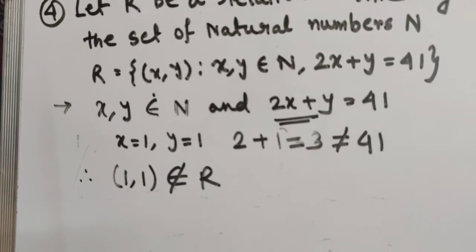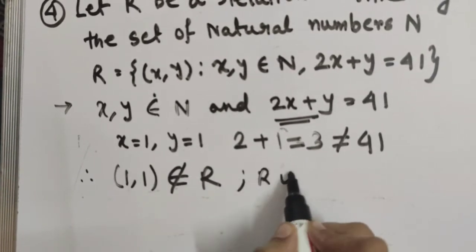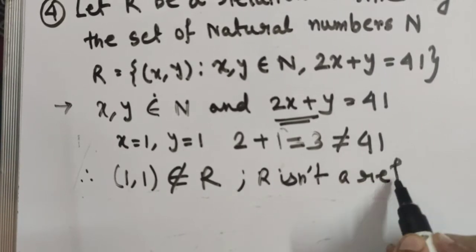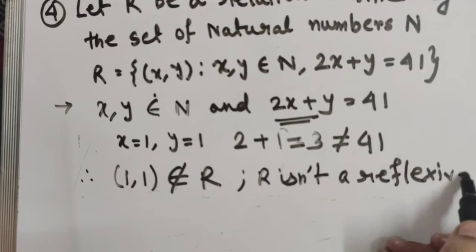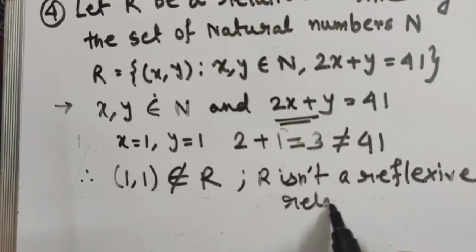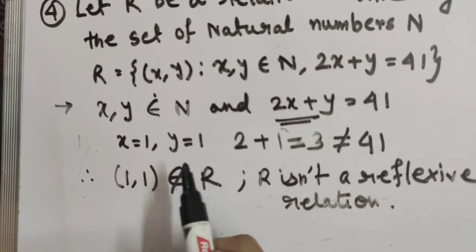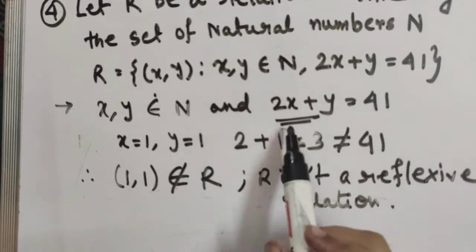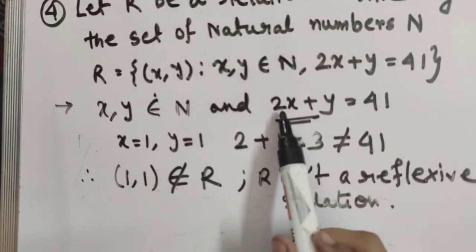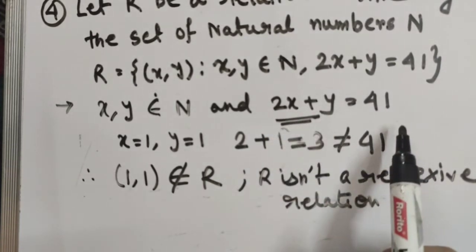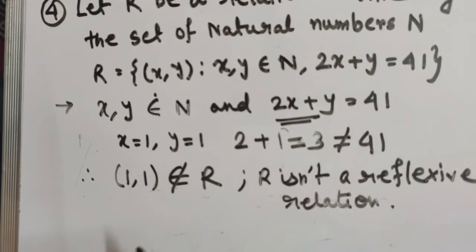So R is not a reflexive relation, right? Now if you consider x equals 2 and y equals 2, then 2 into 2 equals 4 plus 2 equals 6, which is not equal to 41 either. So R is not a reflexive relation.